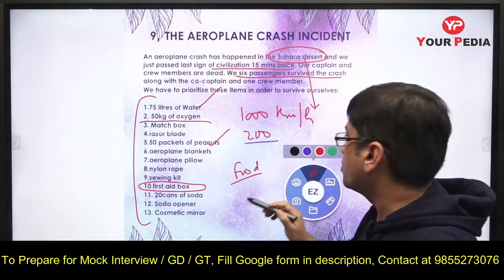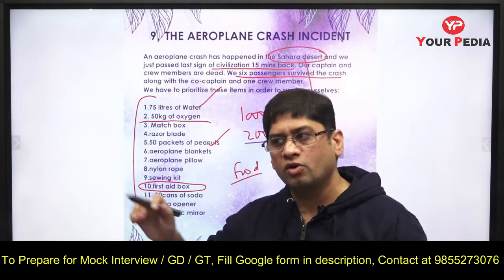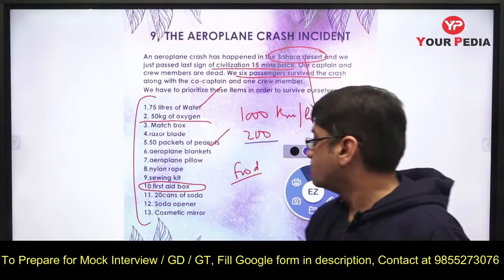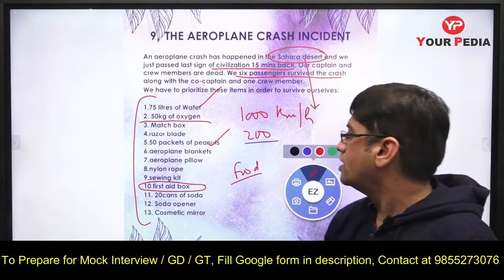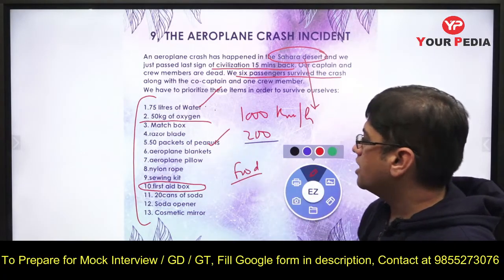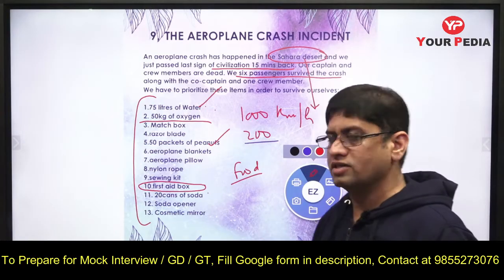So what is more important after food? First aid box obviously is important. Then you see, is oxygen required? If it is not required, oxygen is not important. So the first aid box is to be seen because you have to give first aid to everyone. Then food, water, and then peanuts, and then everything related to eating, that assumes importance, right?